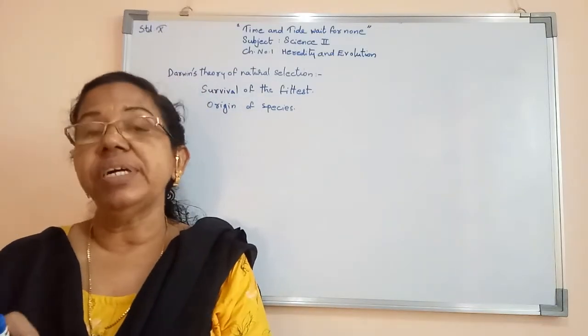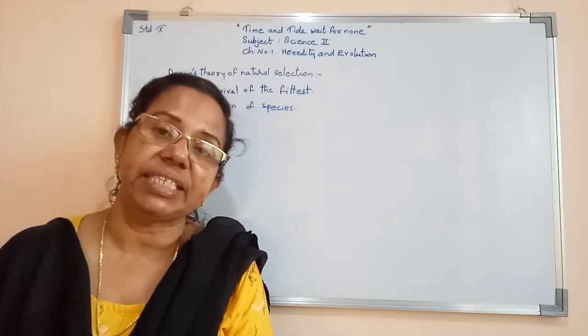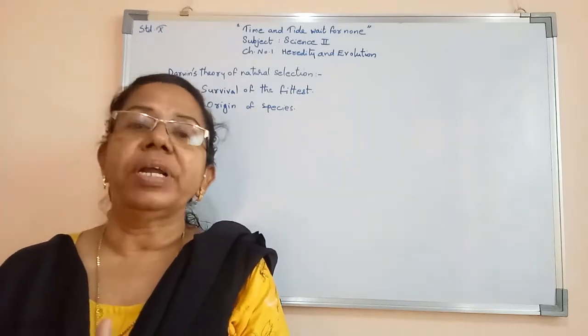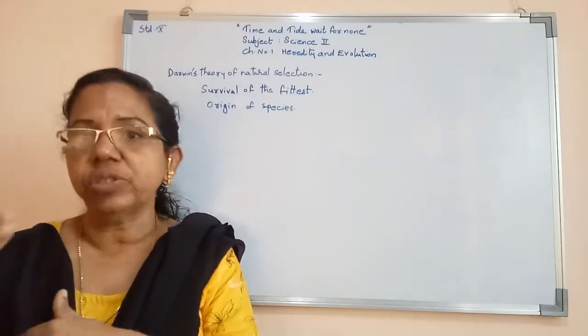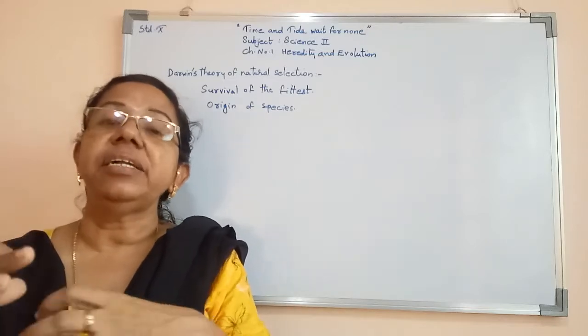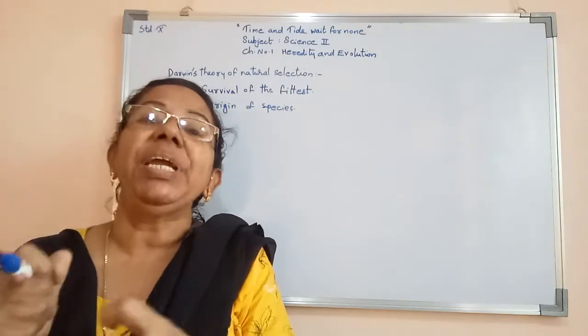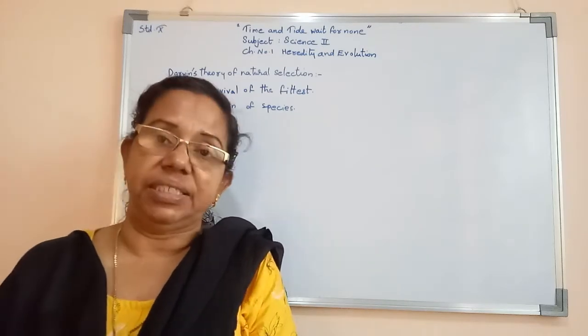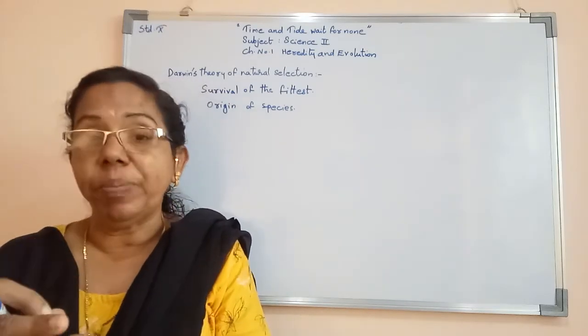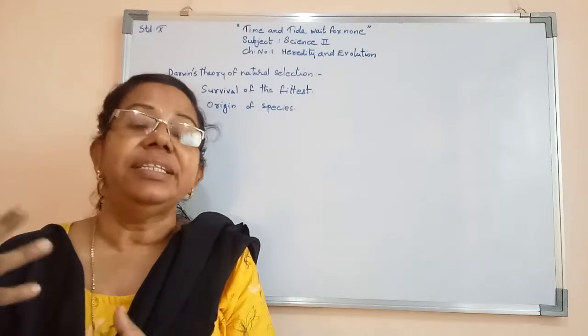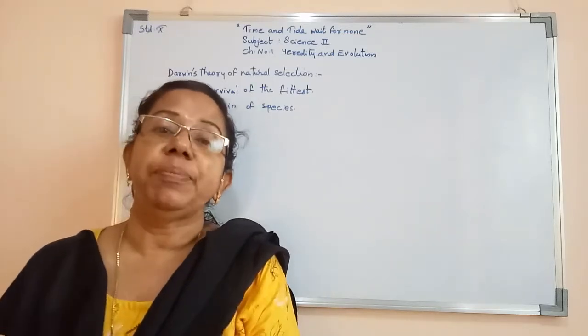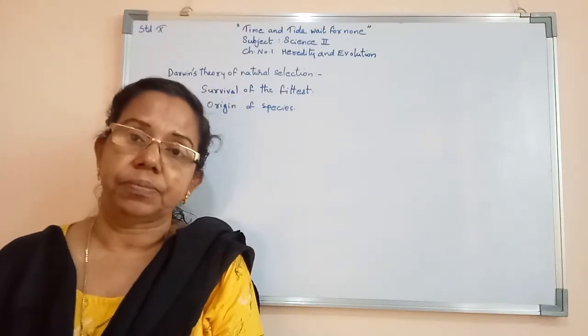Those who survive show some modifications. Then new organisms will form. Again they show some modifications. Those who compete with others and win, they survive, and the rest will die.